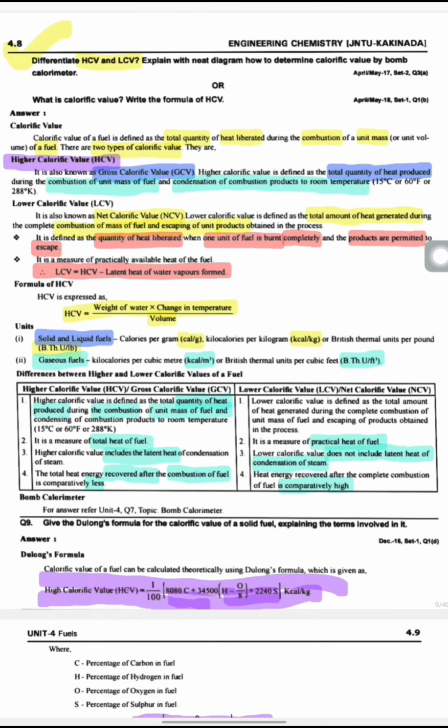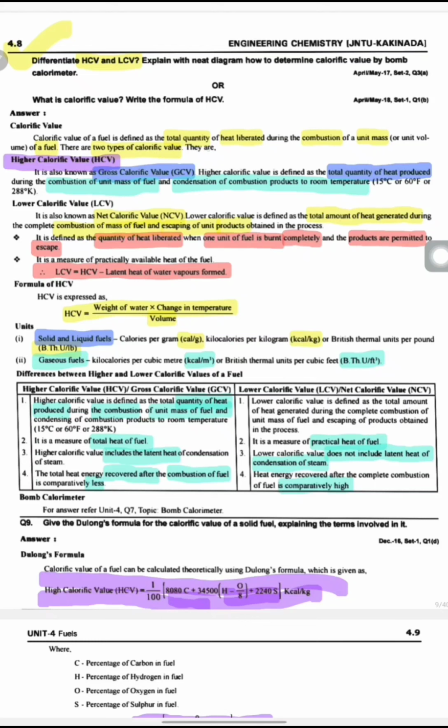Before going to learn about HCV, higher calorific value, and LCV, lower calorific value, first we have to know what is calorific value. Calorific value of a fuel is defined as the total quantity of heat liberated or released during the combustion of a unit mass of fuel or unit volume of fuel.